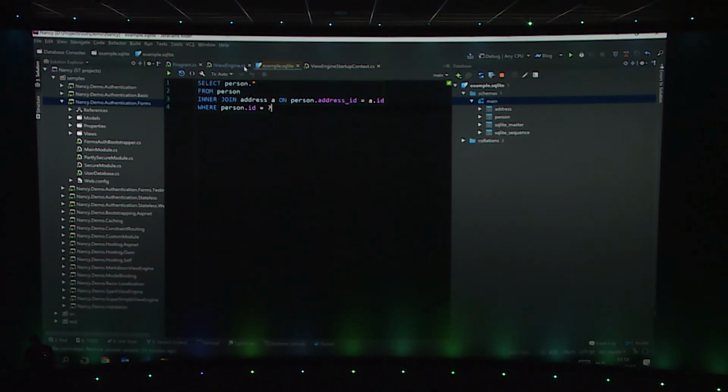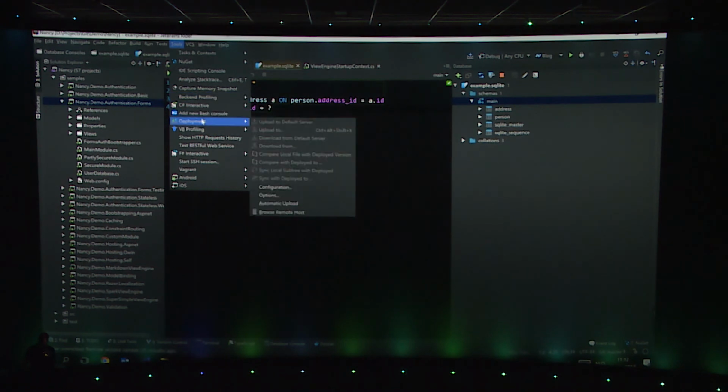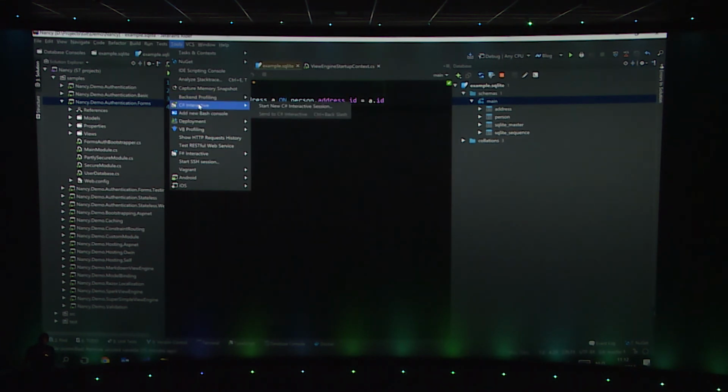Okay, one more that I want to show you. The tools menu contains a number of interesting tools that you can use. For example, you can use C# Interactive or F# Interactive. You can access the NuGet client and so on. There's a couple more things, like, for example, testing of RESTful web services.